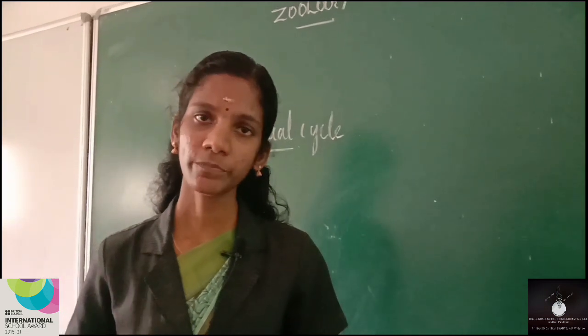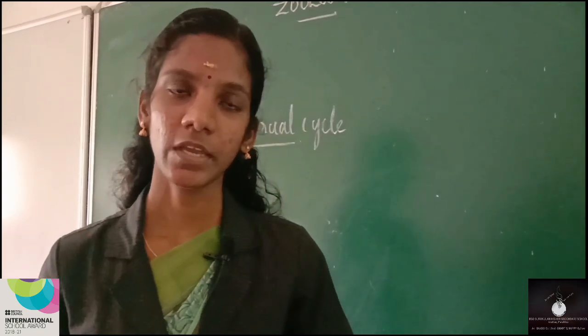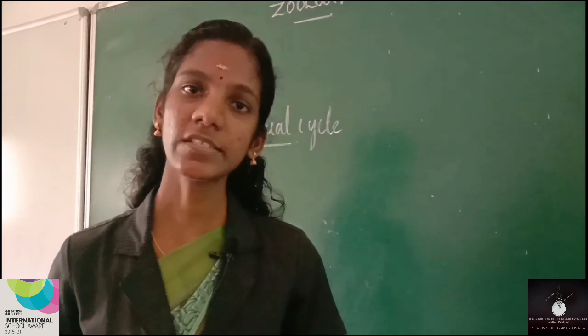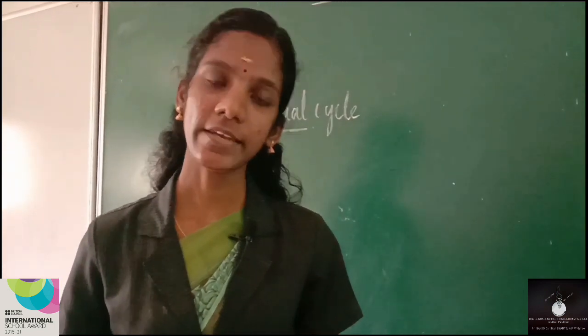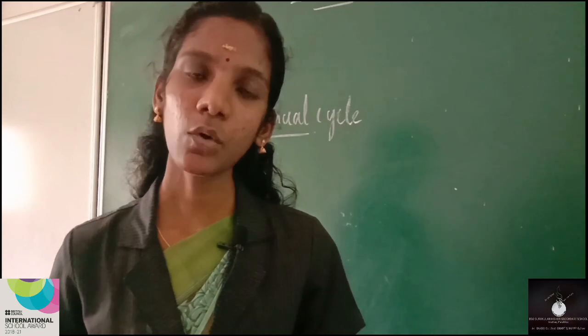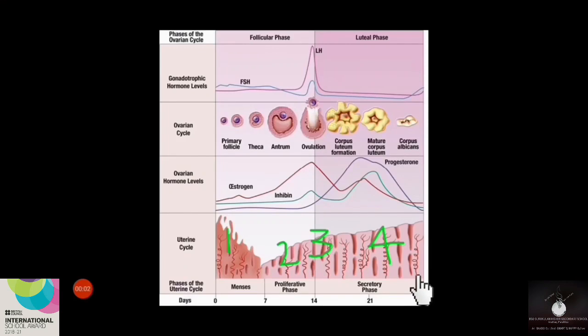I will tell you once more. The process of menstrual cycle involves 4 main phases. They are menstrual phase, follicular phase, ovulatory phase and luteal phase. Now let's discuss each phase in detail. Now you are watching the figure of a series of cyclical changes that may happen inside a female's body to prepare it for fertilization and pregnancy.